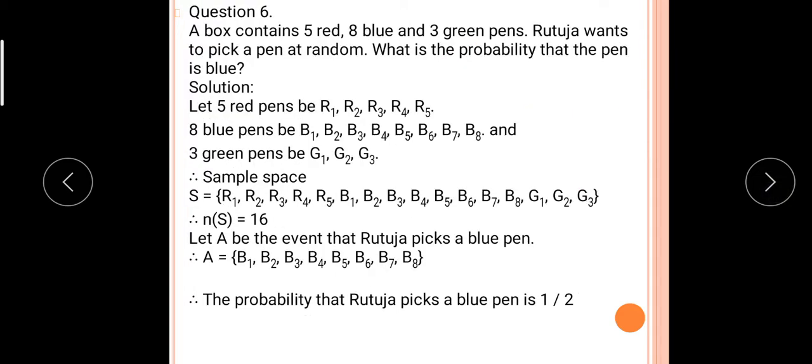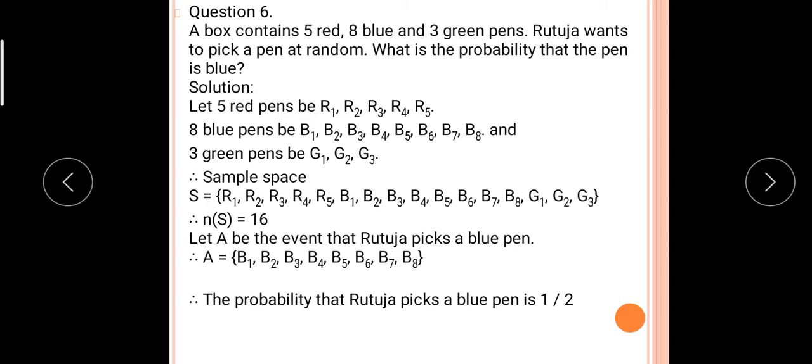A box contains 5 red, 8 blue and 3 green pens. Rutuja wants to pick a pen at random. What is the probability that the pen is blue? Let the 5 red pens be R1, R2, R3, R4, R5, then 8 blue pens, and 3 green pens. You have to write systematically in this way.